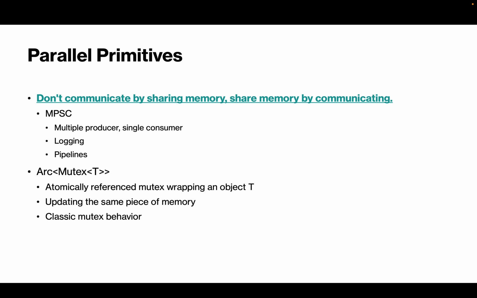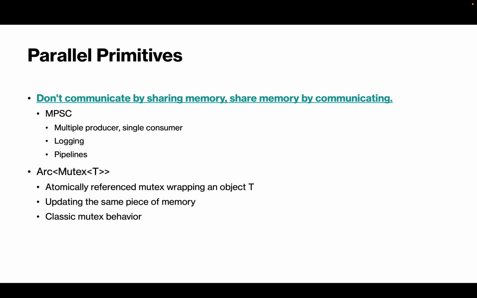We have some other parallel primitives in the language that I won't get too deep into, but are worth mentioning. We have the multiple producer, single consumer channel. This is sort of from Go's programming paradigm, where we want to share memory by communicating instead of communicating by sharing memory, which is sort of the traditional view that we take in C and C++. In the mpsc, we have a really strong use case for logging, for data pipelines, anything that has many producers and a single consumer that we want to do work with.